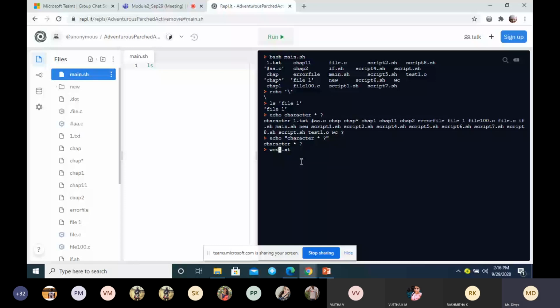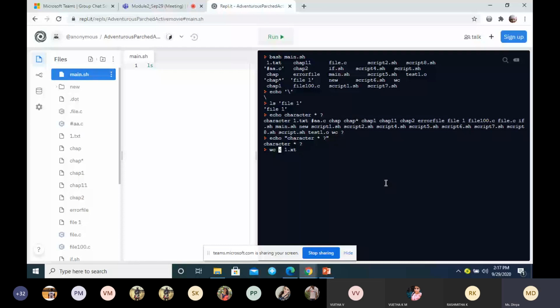The symbol is called a redirection symbol. Now, what does this command tell? WC command: word count. It gives you three pieces of information: lines, words, and number of characters.